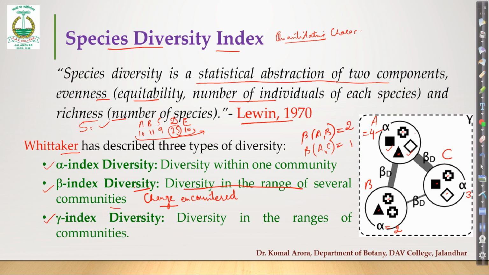Now what is gamma index? It is related to alpha. How? Alpha means one community we are talking about. Gamma means we are talking about the number of communities on a huge landscape. And the significance is the same. We will count the number of species here as it was in alpha. But there it was for one community. Here it is for many communities over a large landscape.